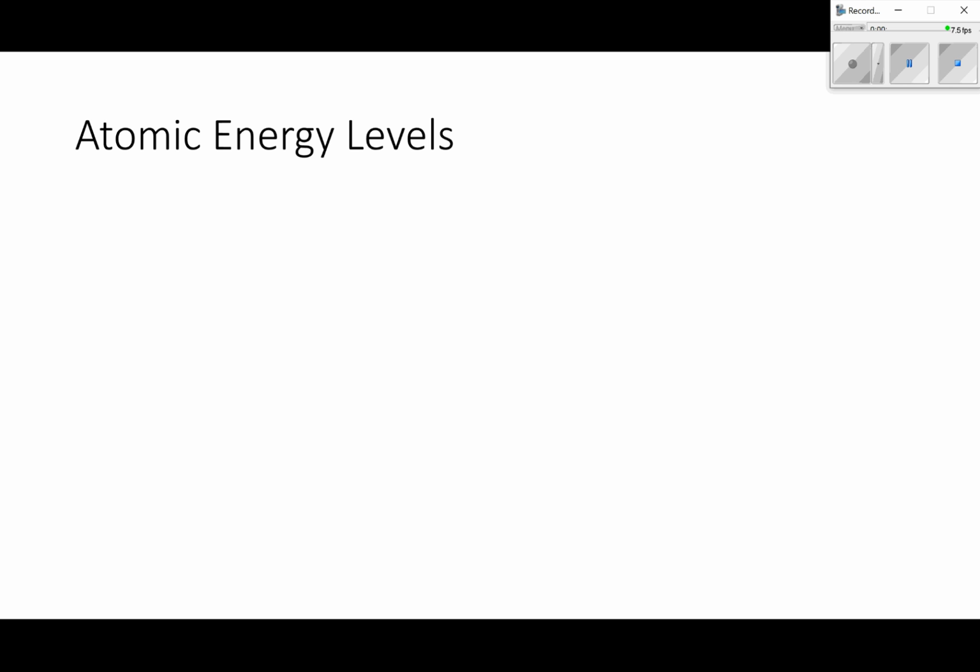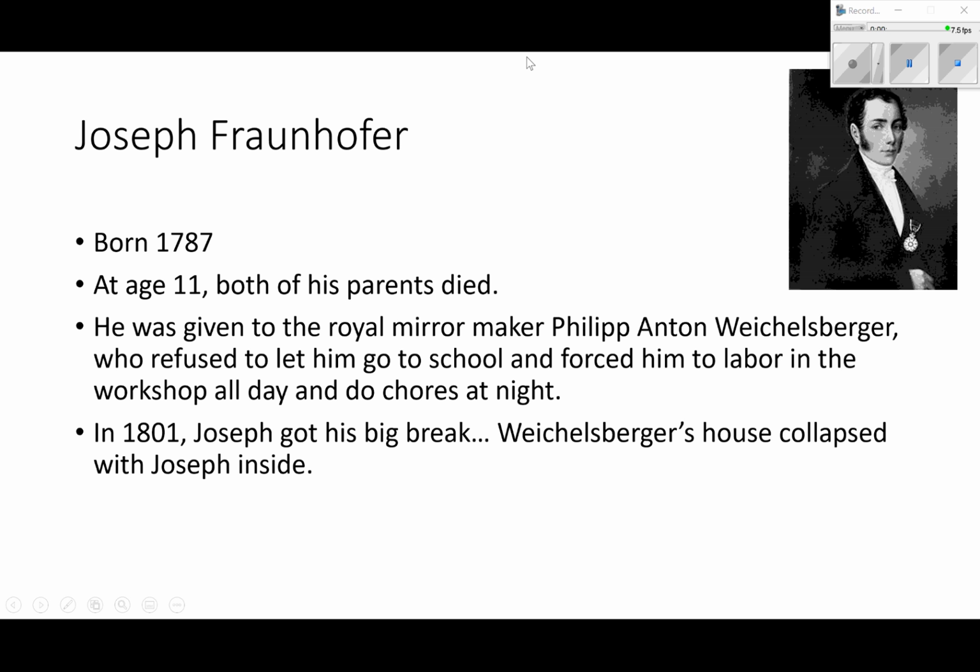All right, today we're learning about atomic energy levels. First, I'm going to tell you about Joseph Fraunhofer, born in 1787. At age 11, both of his parents are dead. He was given to the royal mirror maker, Philip Anton Weichelsberger, who refused to let him go to school and forced him to work in the workshop all day and do chores all night.